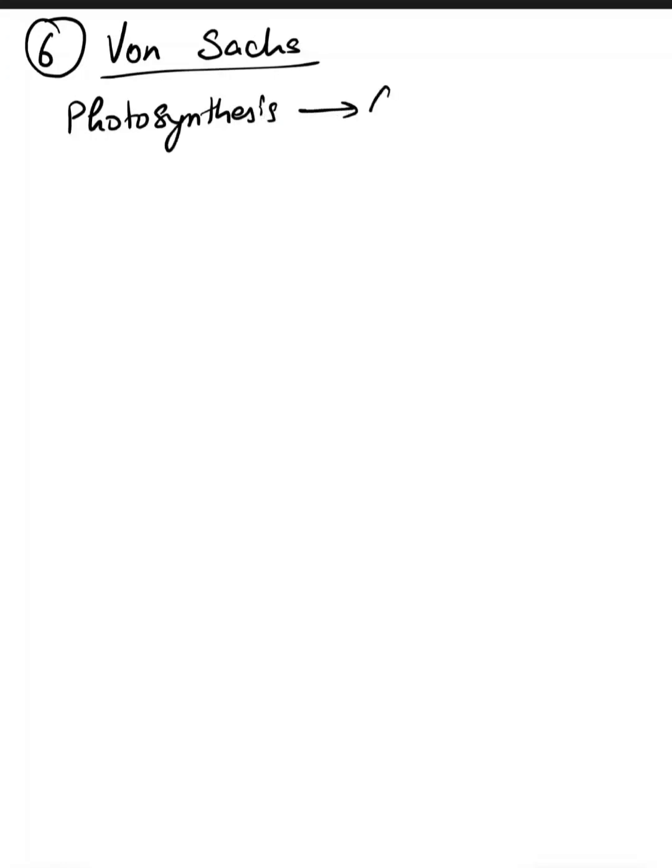The next scientist was von Sachs. What he proved was that when photosynthesis took place, the result was glucose formation, and this glucose was later stored as starch in the green parts of the plant.